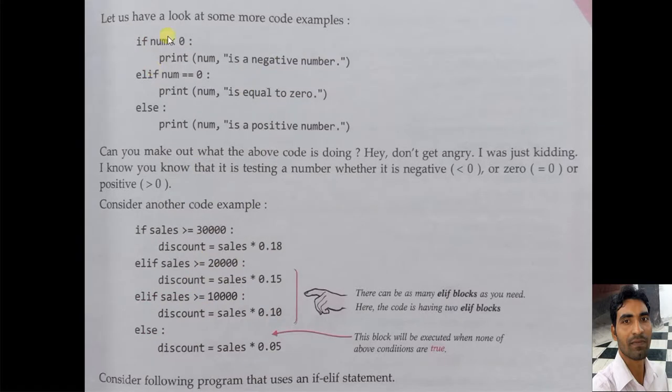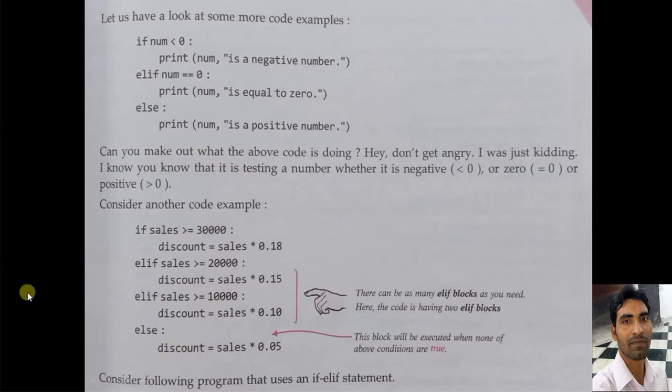Now another program is given: if num is less than 0, then print num is a negative number. Elif num equal to 0, then num is equal to 0. Else num is a positive number. Or another example: if sales greater than 30,000, then discount will be 18%. Sales greater than or equal to 20,000, then discount will be 15%. Sales greater than or equal to 10,000, then discount will be 10%. Otherwise, finally, discount will be 5% if the sales are less than 10,000.